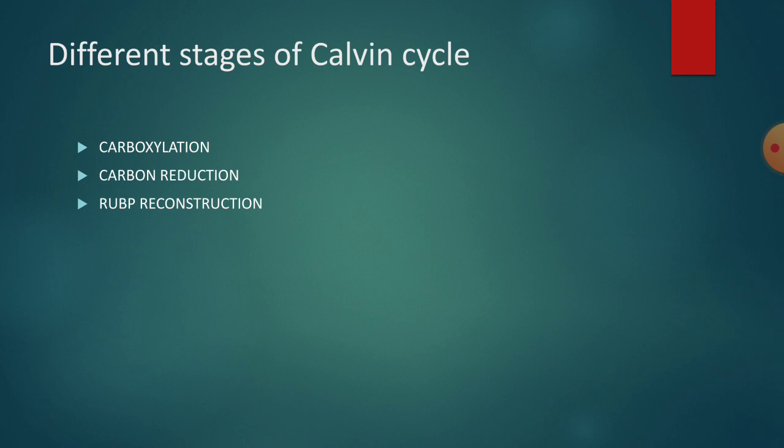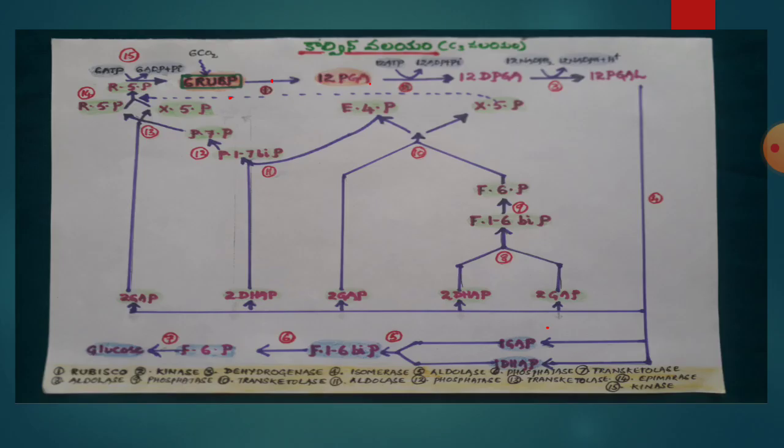The first step of this cycle is called carboxylation. From that step till the glucose formation, the total steps can be called together carbon reduction. And all other reactions which are involved in the construction of RuBP, all those steps together can be called the RuBP reconstruction phase. Here you can see the Calvin cycle.